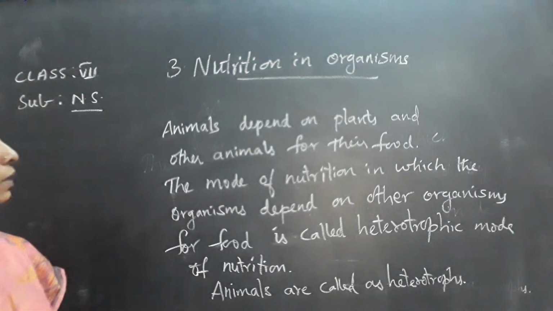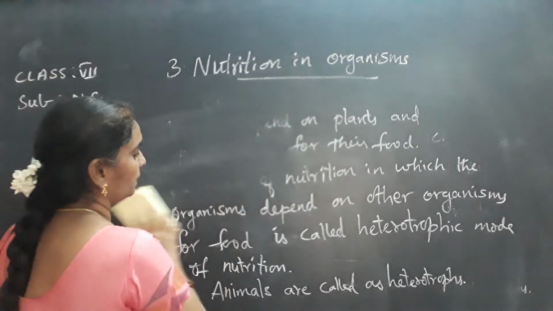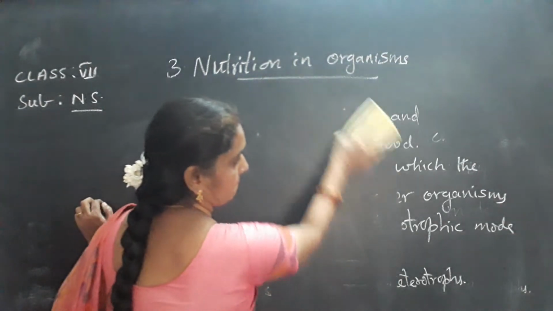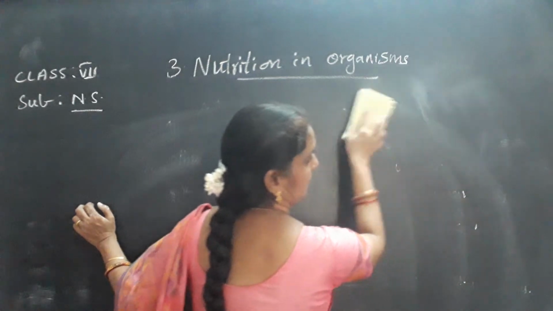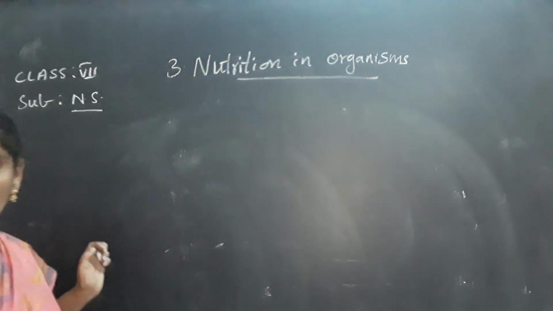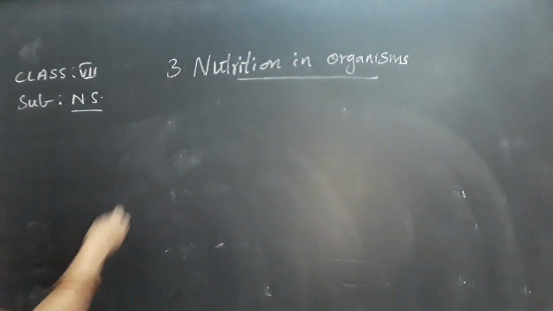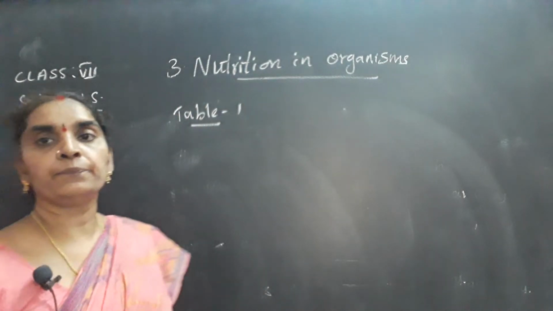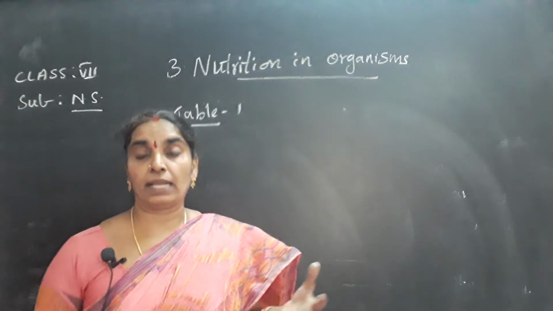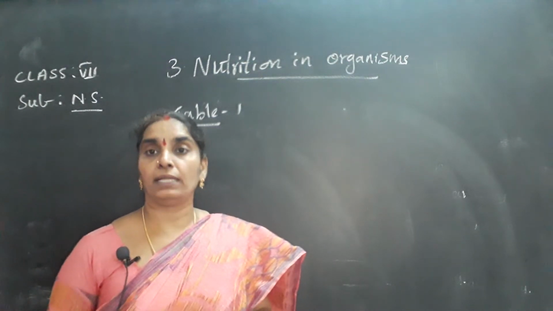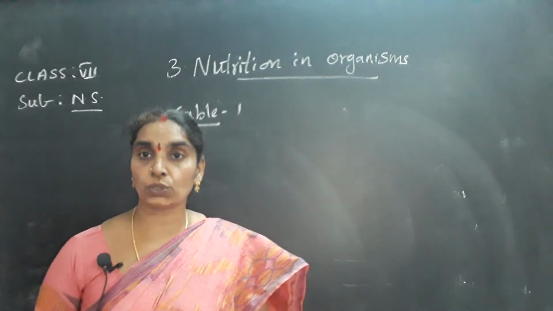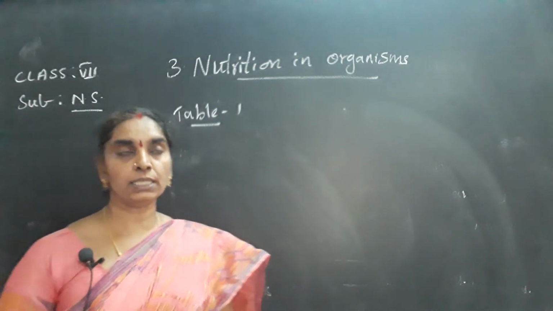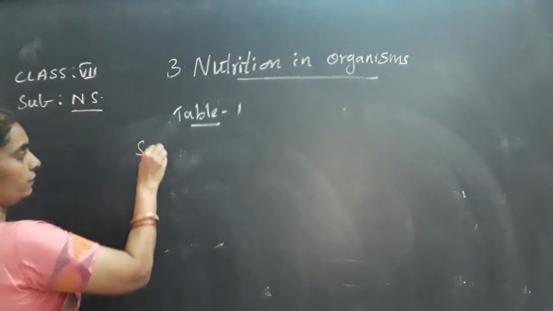Moving to table number 1, note down this in your notes. I'll give you some organisms and you list them into either autotrophic or heterotrophic mode of nutrition.